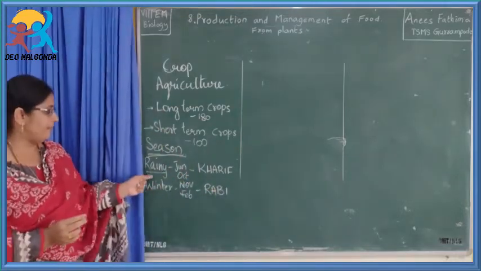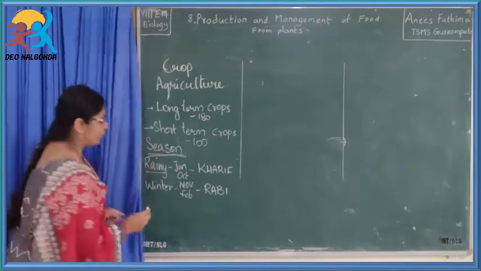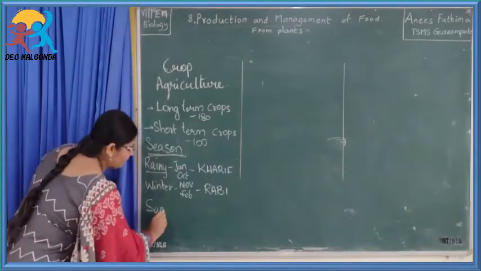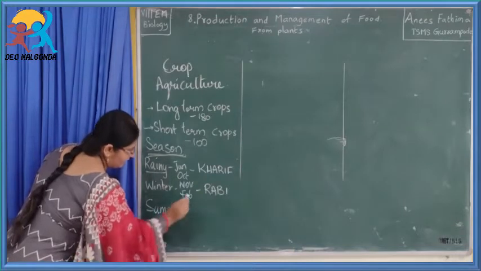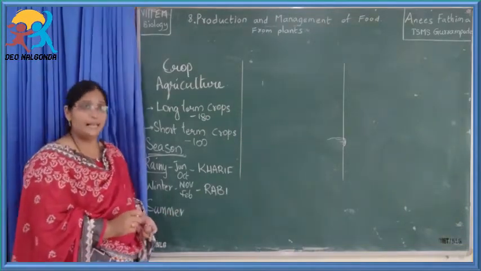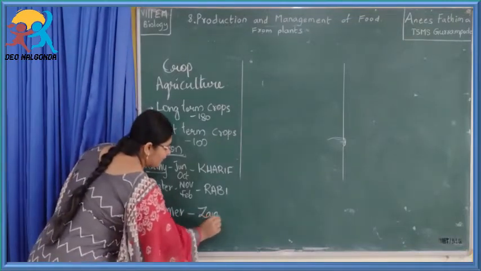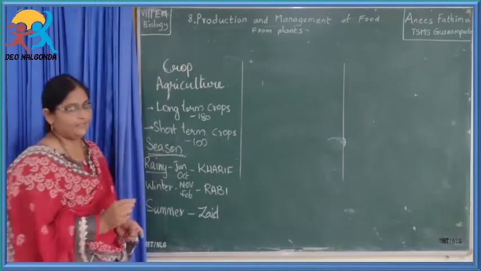Apart from these rainy crops and winter crops, we have another type of crops also. They are called summer crops. That is, they are grown when the availability of water is less. So those crops which are grown during the summer season are called zaid crops.